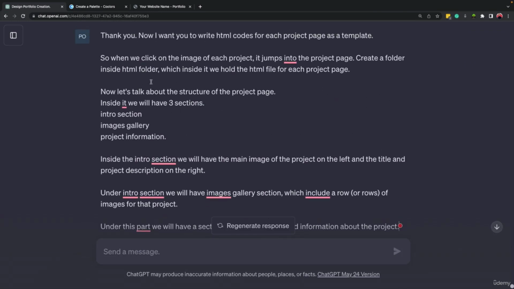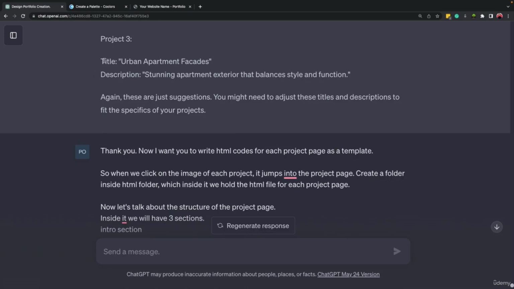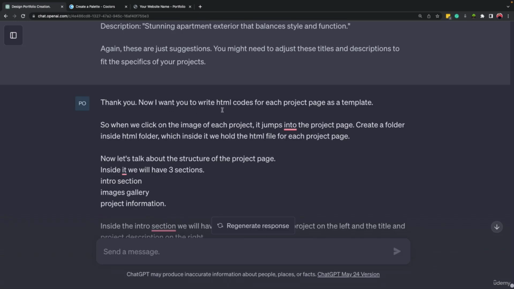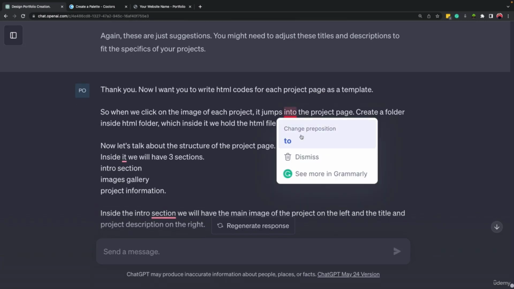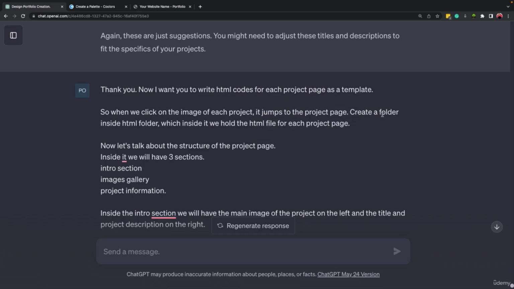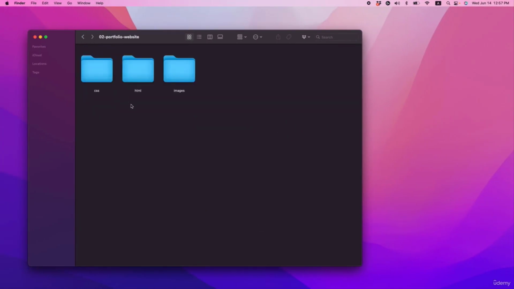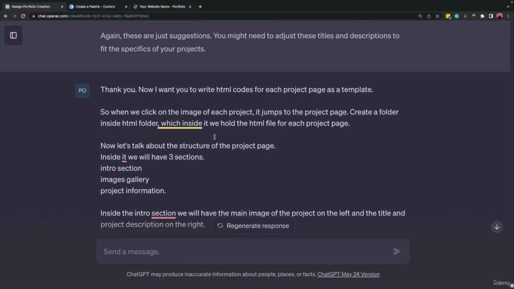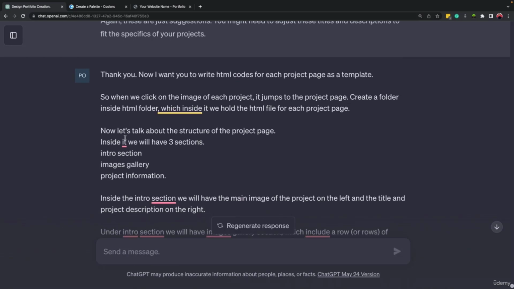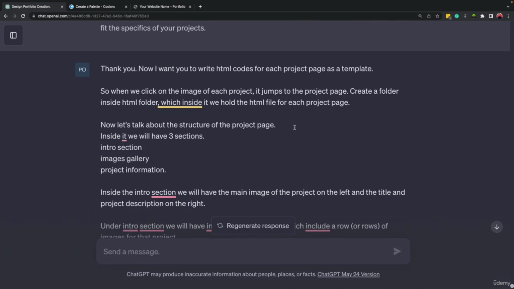So till now I wrote down thanks for the work it did for the previous part. Then I said I want you to write the HTML codes for each project page as a template, so when we click on the image of each project, it jumps into the project page. So create a folder inside the HTML folder. I'm referring to this part. So we have HTML, and here we require another folder, inside which we keep the project HTML for each of our projects.